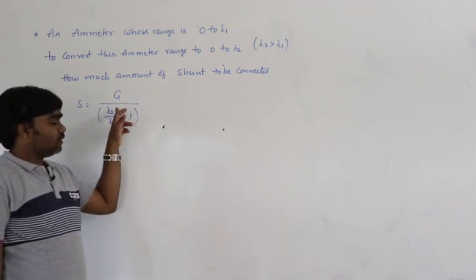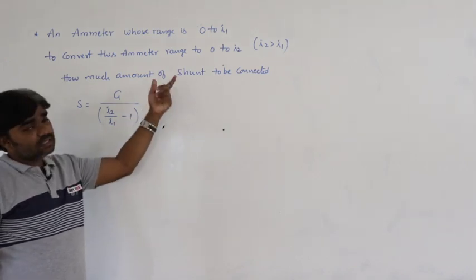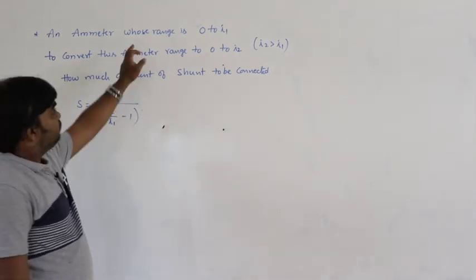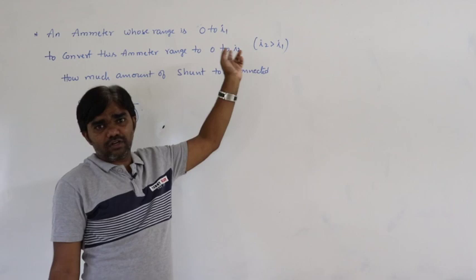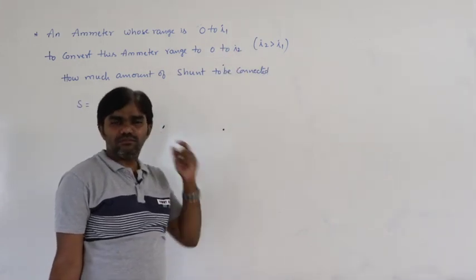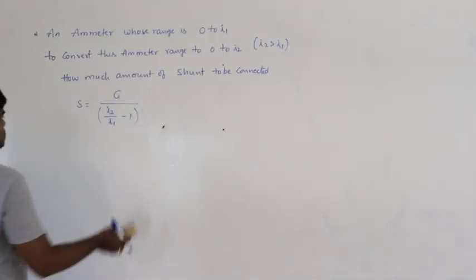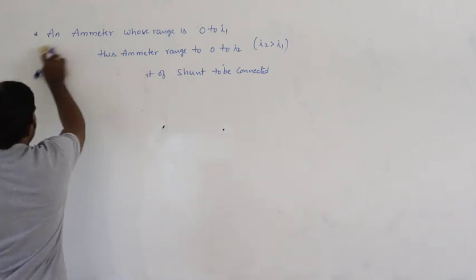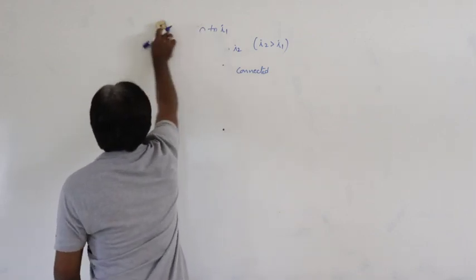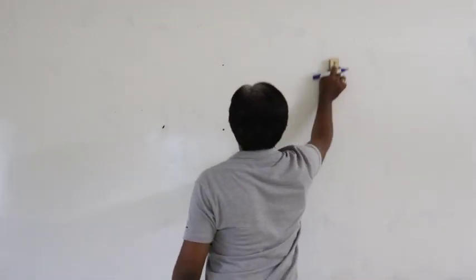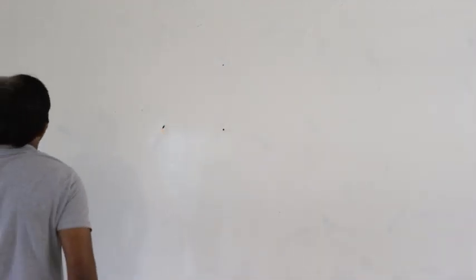In the previous case we wrote I by Ig minus 1, that is the principle of shunt. Here too we are increasing the range of the ammeter. So the deflection range 0 to I1, let us say 0 to 50 readings, is converted into 0 to 100. So this is the ammeter and its applications. Next, what is meant by the voltmeter?